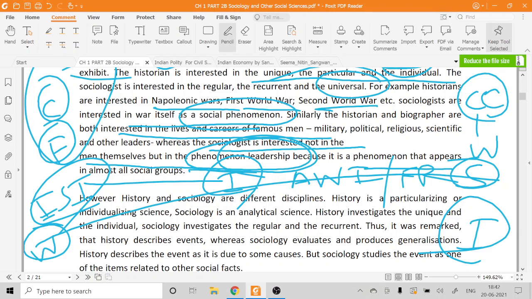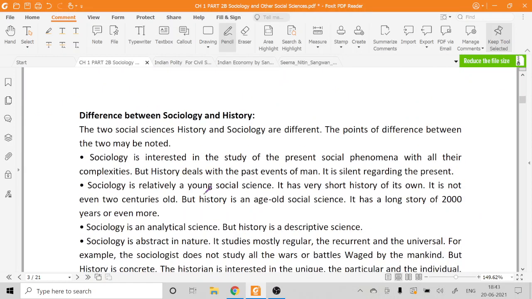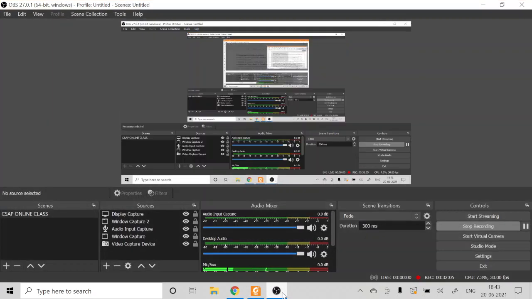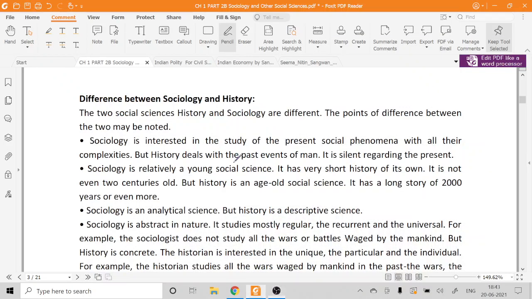relationship between history and sociology. So at some points sociology and history will go similar, and at other points they will go different. Okay, so there are some points which talk about the difference between sociology and history. Here you can see that the two social sciences, history and sociology, are different. The points of difference between the two may be noted.